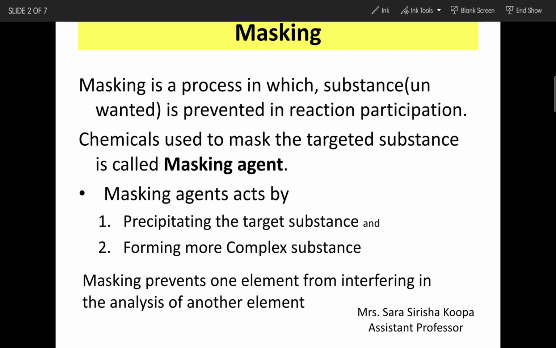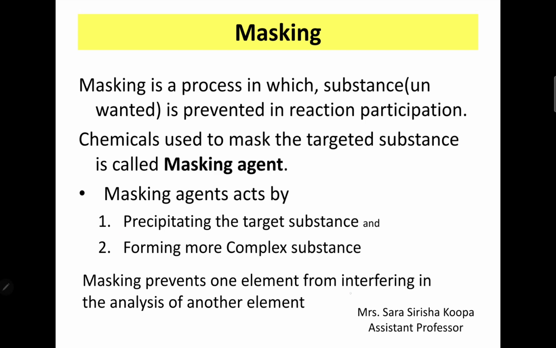Chemicals used to mask the targeted substance are called masking agents. Masking agents act by precipitating the target substance and by forming a more stable complex. So by these two methods, masking agents will mask the targeted substance which we don't want to react in the titration. Masking prevents one element from interfering in the analysis of another.